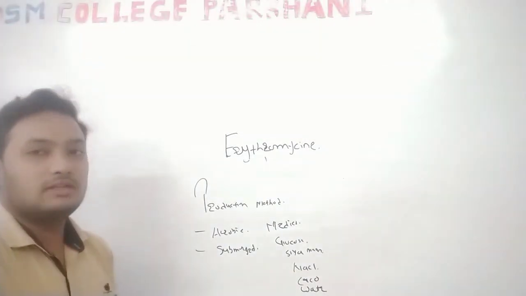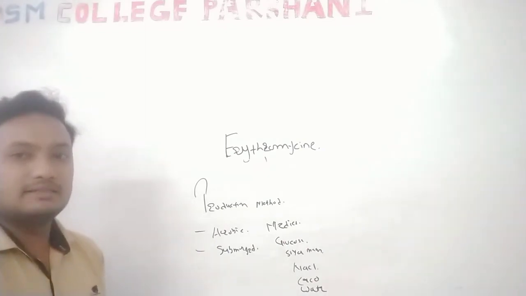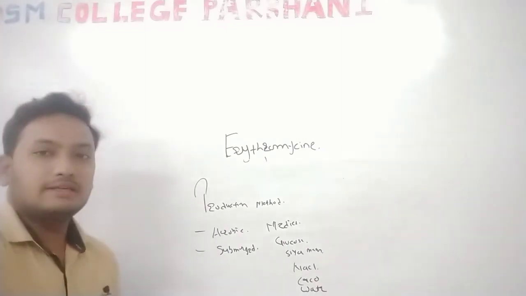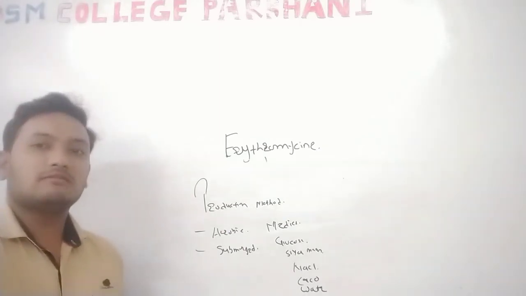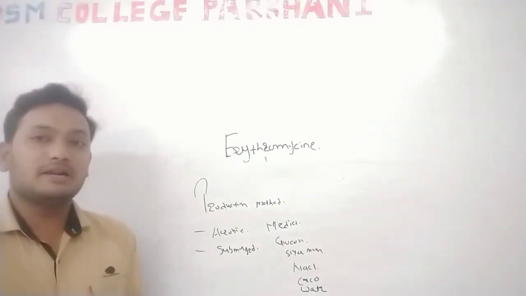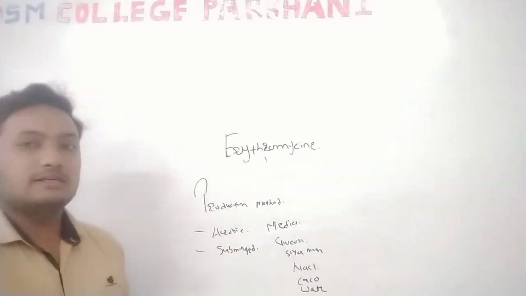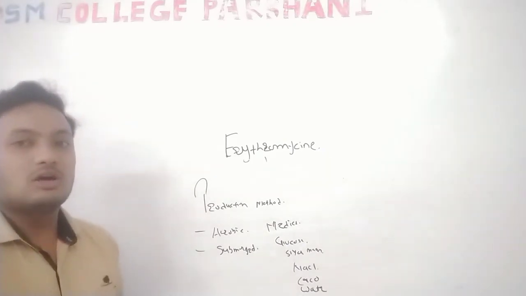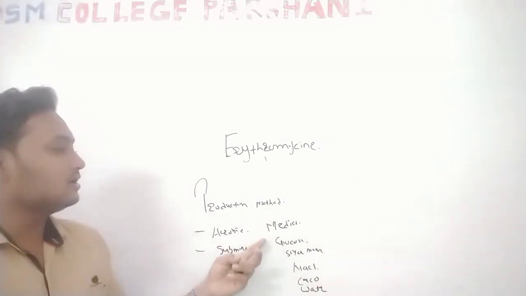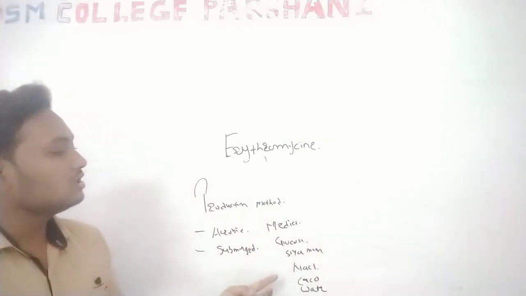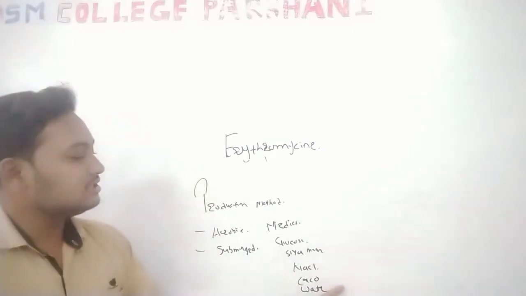We know that for any type of media we are designing, the important point is that it requires carbon sources, nitrogen sources, phosphorus, minerals, and water. These are the essential nutrients for the growth and production of the organism. So in erythromycin production, the media contains glucose, soya meal, NaCl, calcium carbonate, and water.